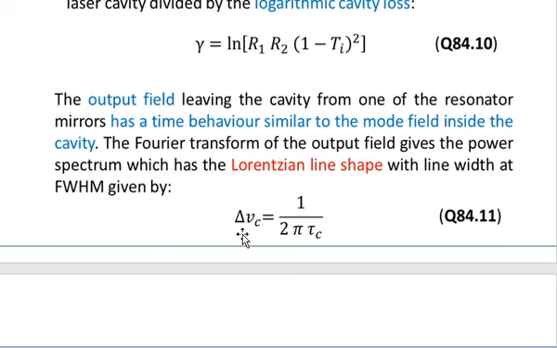So delta nu c has the Lorentzian line shape with the line width at half maximum given by delta nu c is equal to 1 over 2 pi tau c.